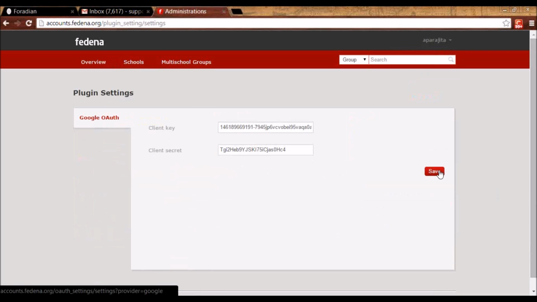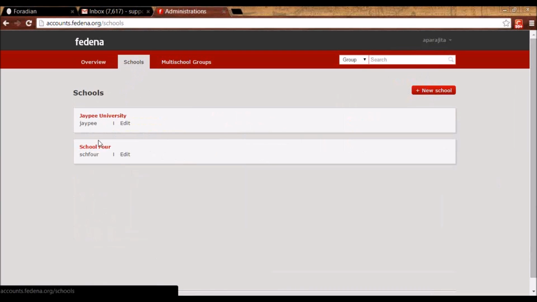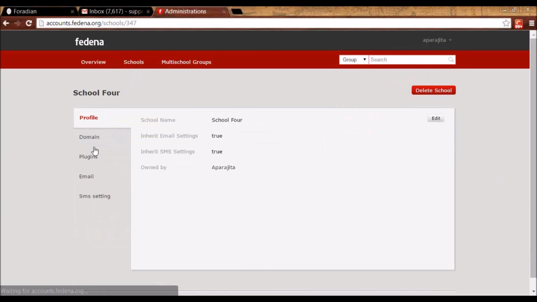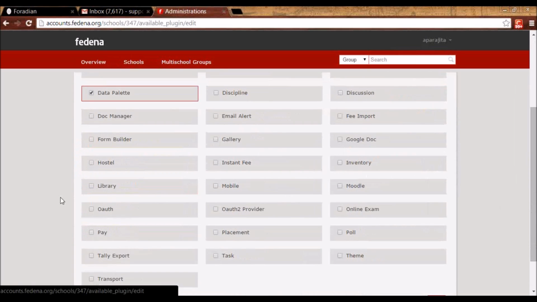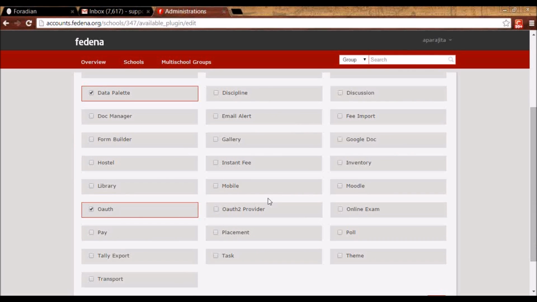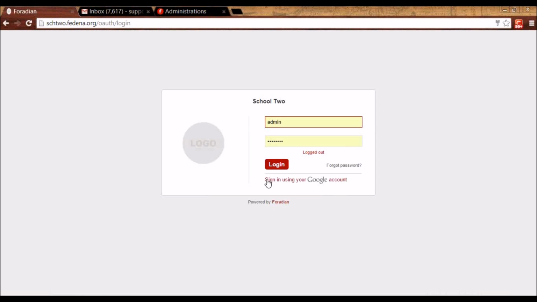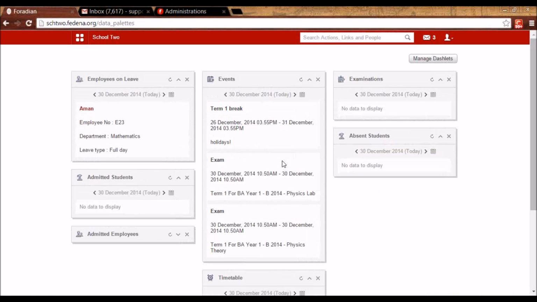Once you've saved it, you can go to your school. Let's say this is my school. You can go to Plugins, Edit, and check OAuth from here. Once you've done this, you will be getting this link, sign in using your Google account, and you'll be able to log in with a Google account as well. So this is the OAuth plugin in Fedena.